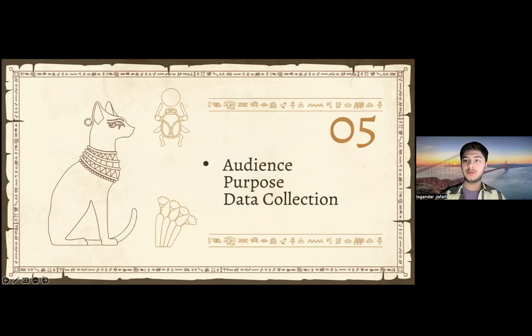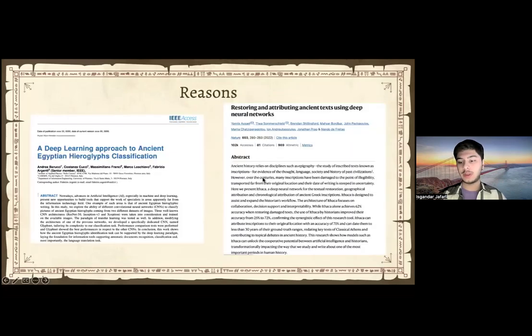Now, number 5, audience, purpose and data collection. So these are 3 separate topics which I decided to gather all together. So these are the 2 papers which I mainly drew from. And since the topics discussed were quite similar, the audiences were also similar to each other. About the ancient Egyptian hieroglyphics, the audience was mainly researchers and practitioners in Egyptology.